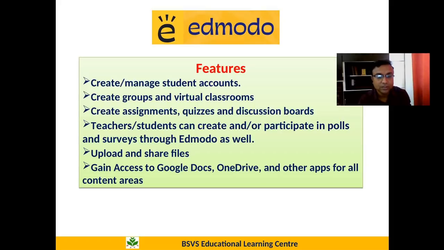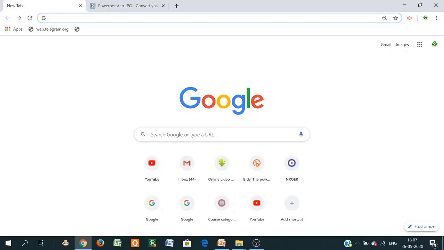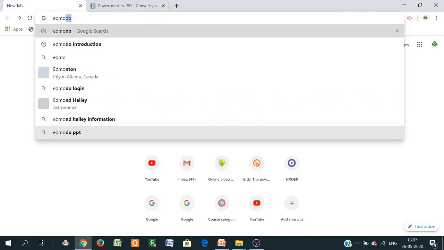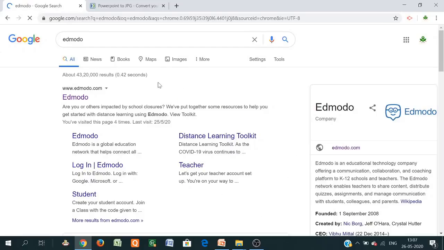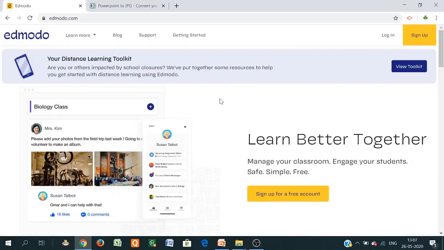Now we are going to discuss the live demonstration. Let's go to the Google platform to see how the Edmodo platform works. Open the Google search box and type Edmodo. Then search it. Now this platform is open, the web address is www.edmodo.com. Just click here. This home page is open.